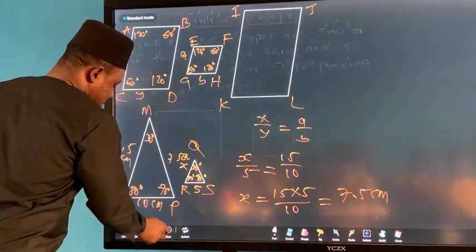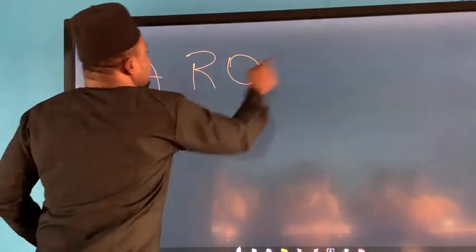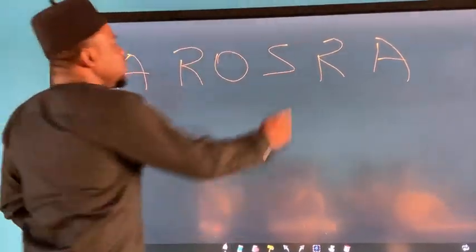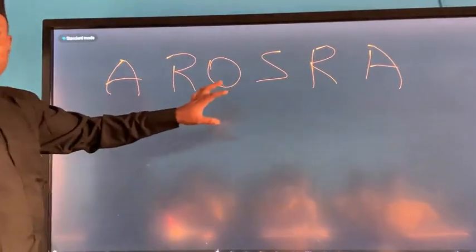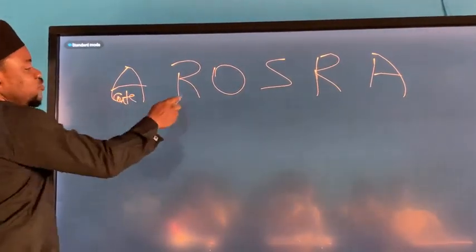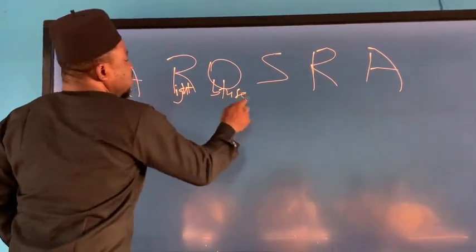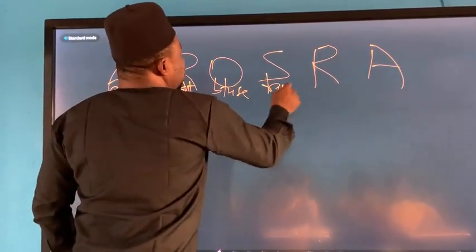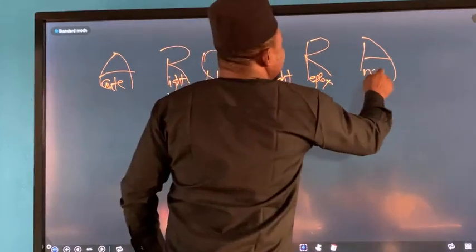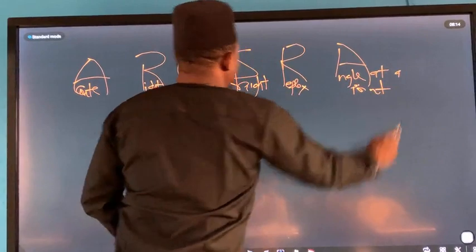How many remember this? What's that? Arrow, right? These are types of angles. A is acute. This is right angle. This is obtuse angle. This is straight. So we have reflex. An angle at a point, right? Yes. Angle at a point or angle about a point. This is to help us remember.